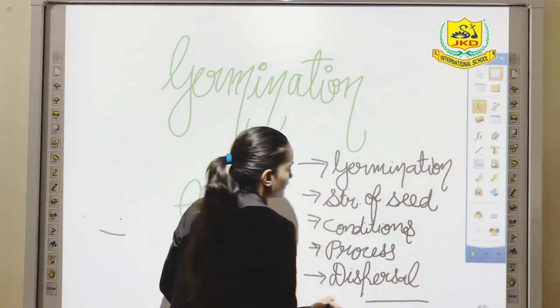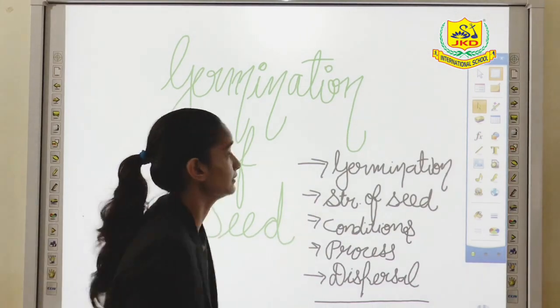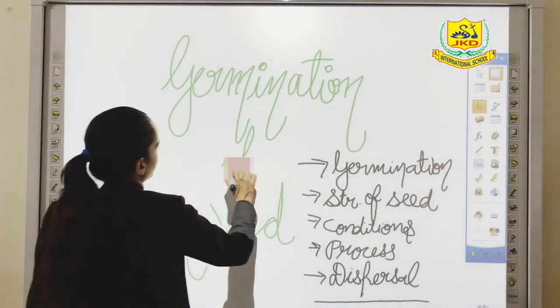So these are all the contents which we are going to study in today's topic. Here we learn about this one by one.